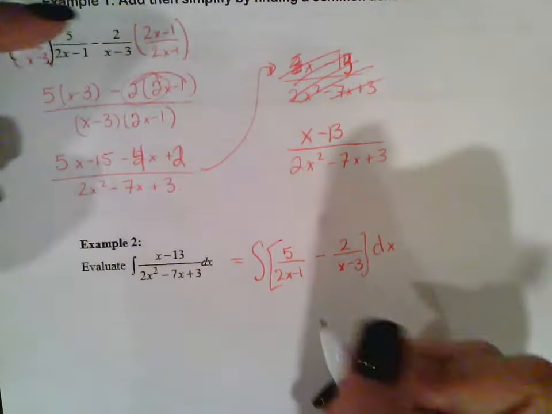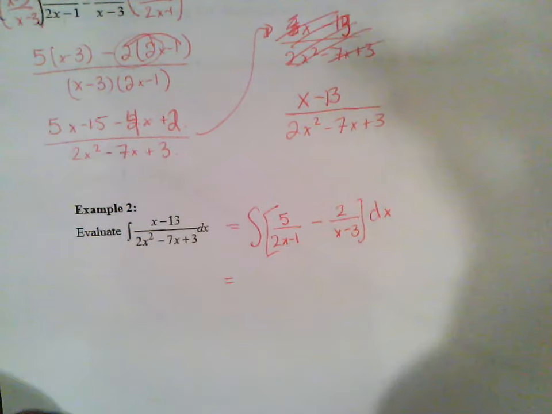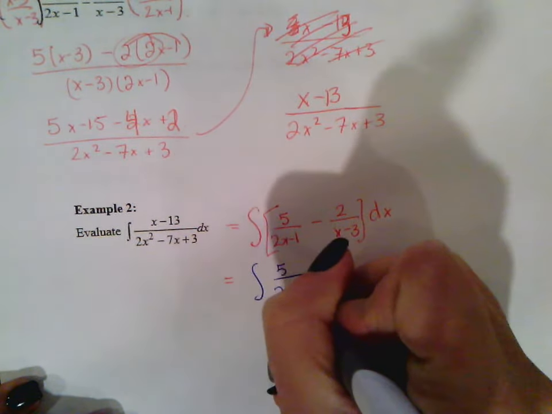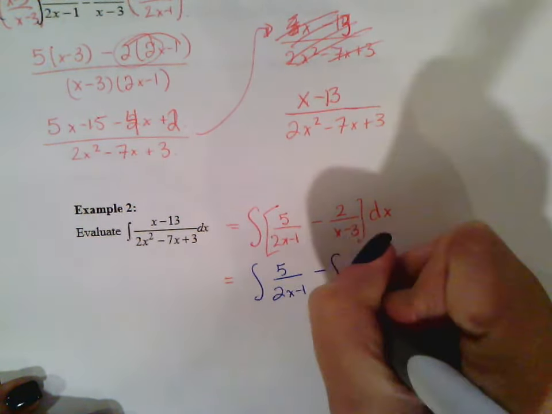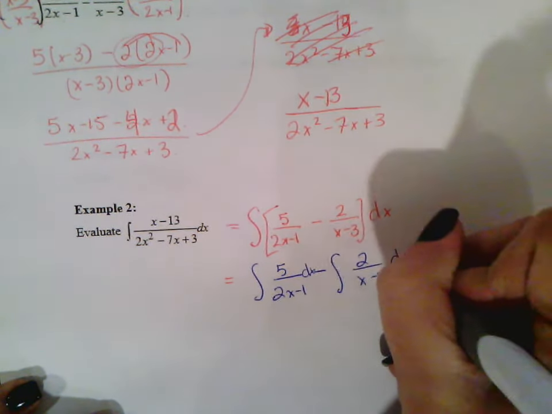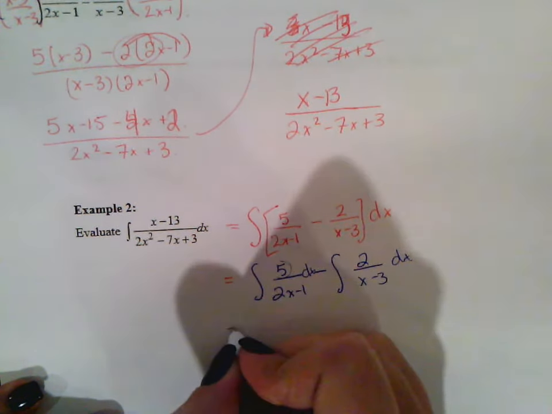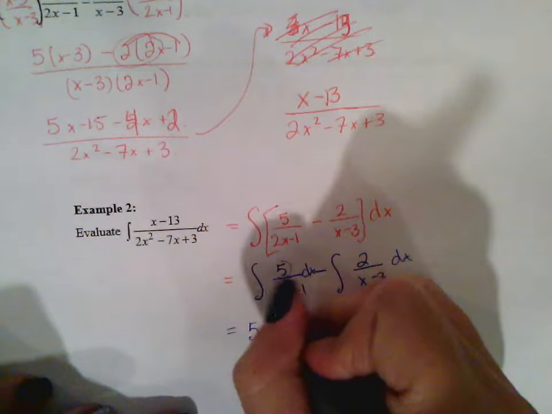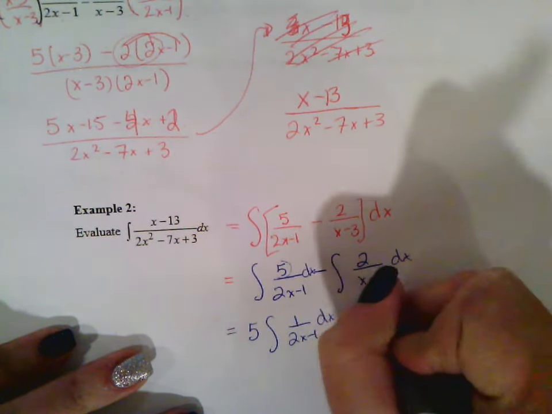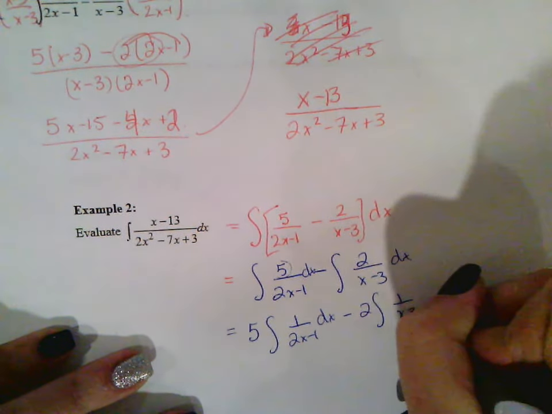And now this becomes easy to integrate because there's a minus, so we can separate this into two separate integrals: the integral of 5 over 2x minus 1 minus the integral of 2 over x minus 3 dx. And then we can integrate. First thing we do is pull out the constants, so that 5 comes along for the ride. And this is 1 over 2x minus 1, minus the 2 comes out, 1 over x minus 3.